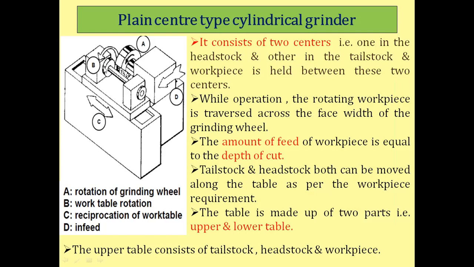So there are four motions. The table has a reciprocating motion, and on the table the workpiece is mounted. The workpiece has a rotary motion, and as it is mounted on the table, it also reciprocates for grinding throughout the length of the workpiece. That motion C is given to the table. With respect to the table, the workpiece is not reciprocating; the workpiece has only a rotary motion. The table has a reciprocating motion, that is C.